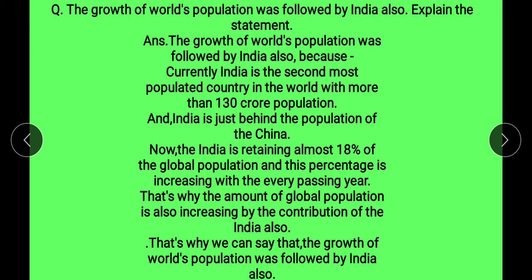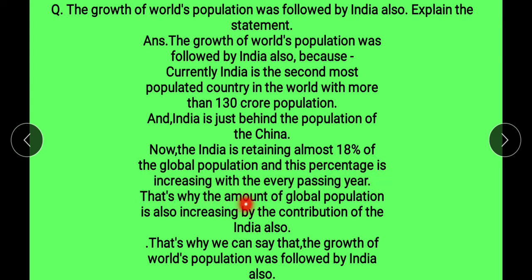Next is, the growth of world's population was followed by India. Also explain the statement. Answer, the growth of world's population was followed by India also because currently India is the second most populated country in the world with more than 130 crore population, just behind China. India retains almost 18% of global population, and this percentage is increasing with every passing year.